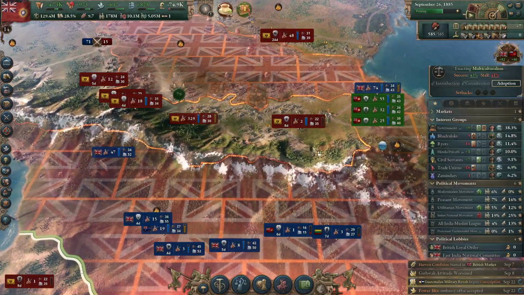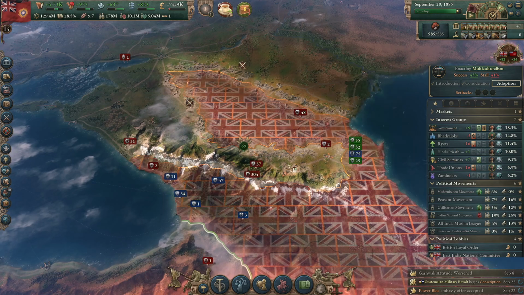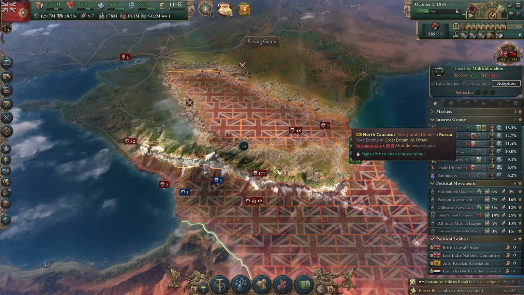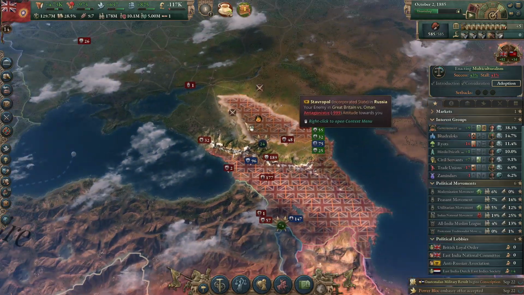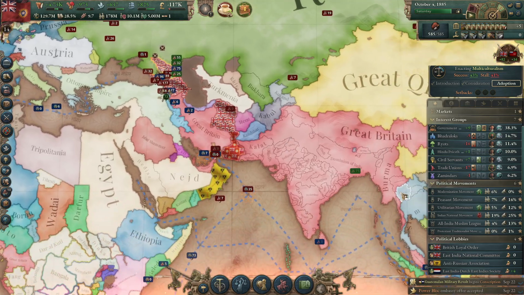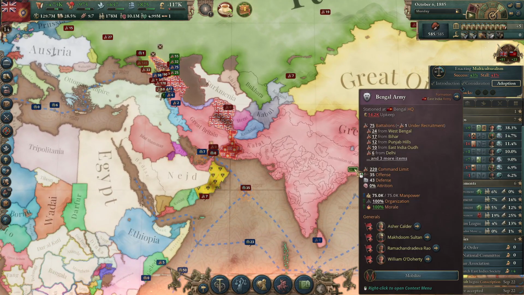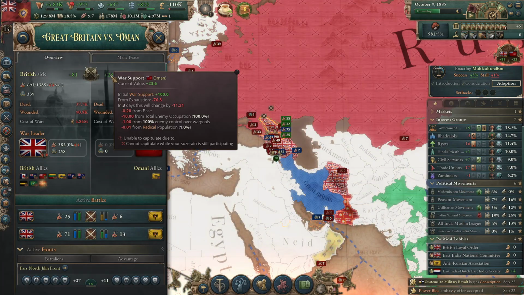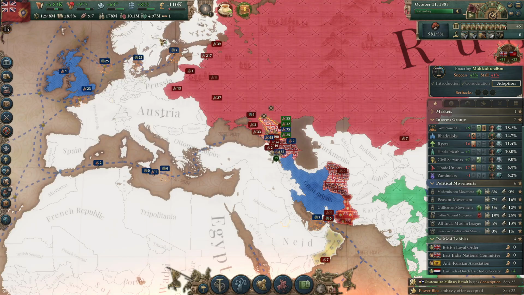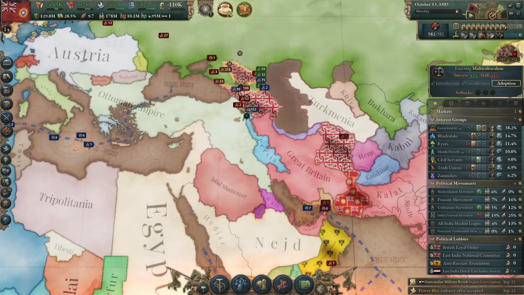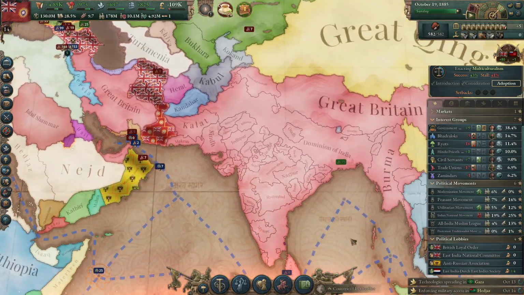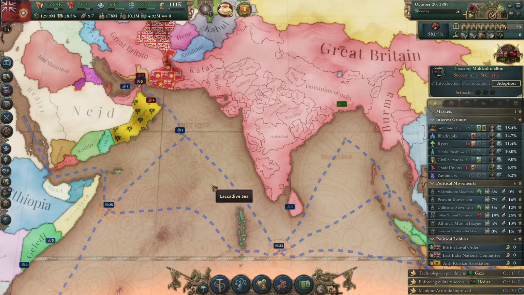Boy, this is a very silly front line. If this were Hearts of Iron 4, this would make sense. We're trying to do an encirclement in the North Caucasus, but for now, it's looking very silly. Alright, so now Russia's got proper units over here. I could still mobilize the Bengal army, but I don't know to what extent... does Russia have war support protection? That's my question. They do not. Alright, so I don't need to mobilize the Bengali army.